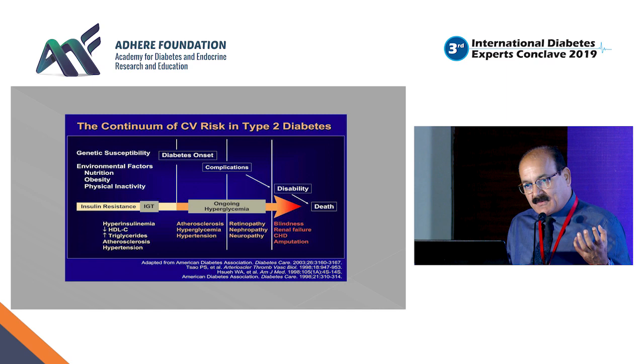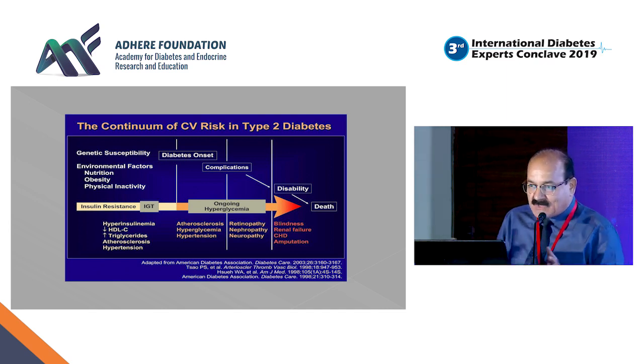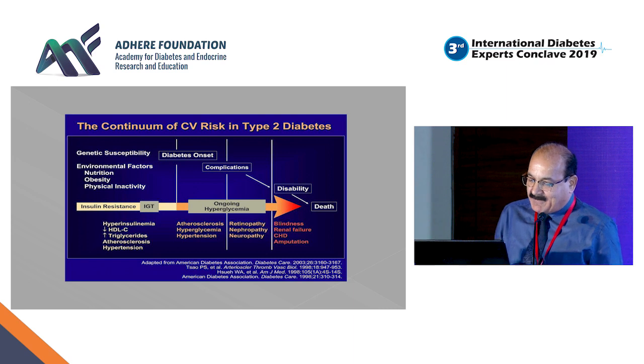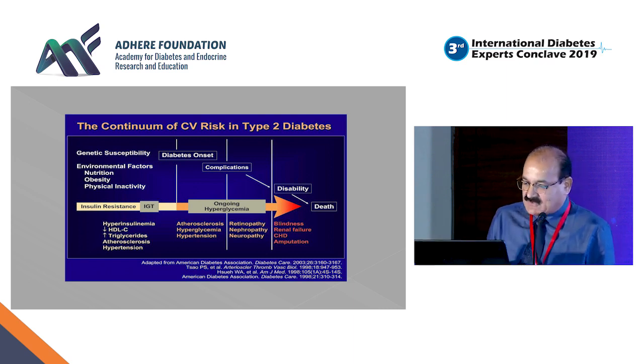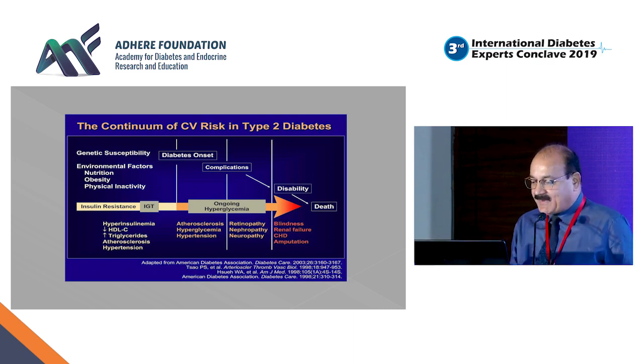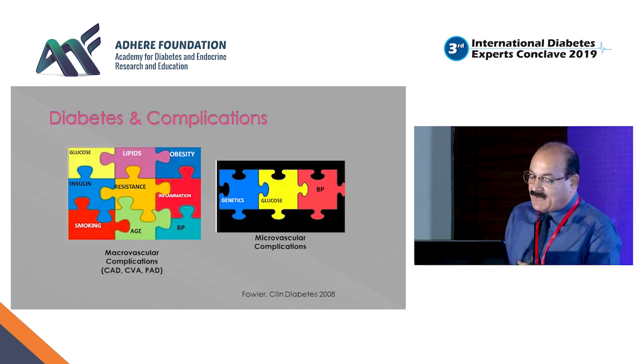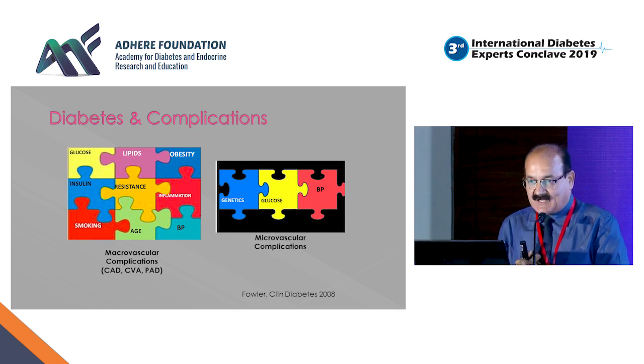Classically, it is said that macrovascular complications start much earlier and microvascular ones only come after the onset, and they follow a very linear relationship. But micro as well as macrovascular complications have different pathophysiology, because micro are propagated primarily by poor glycemic control and uncontrolled hypertension. Of course, there is a genetic clustering.